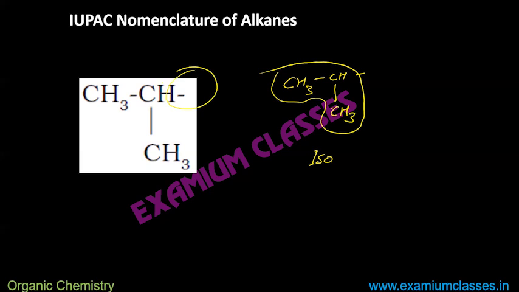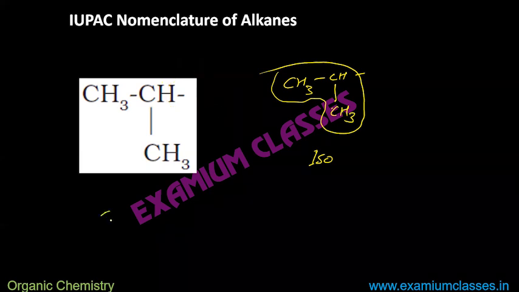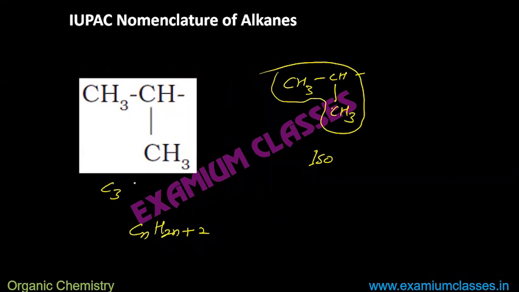If one bond is open, it means it is connected to something else. It is alkyl group. Moreover, if you want to check, it is not CnH2n plus 2, which it should be if it is alkane. But here, how many carbons? 3. How many hydrogens? 3 plus 3, 6 plus 1, 7.